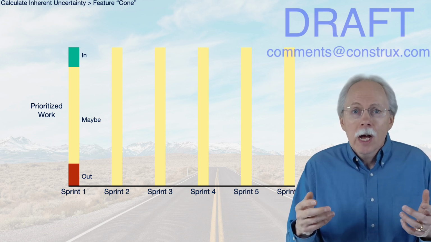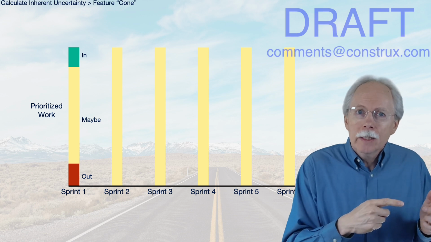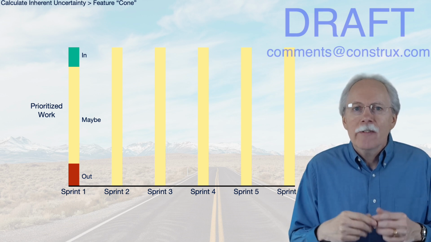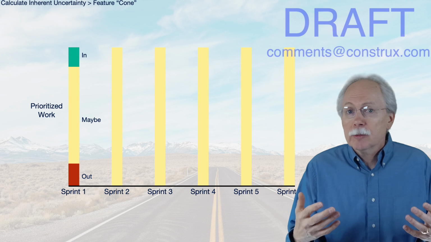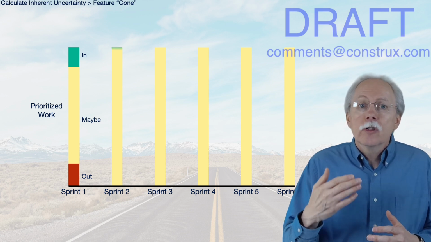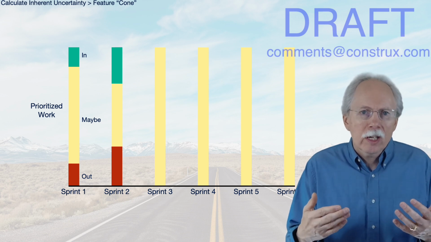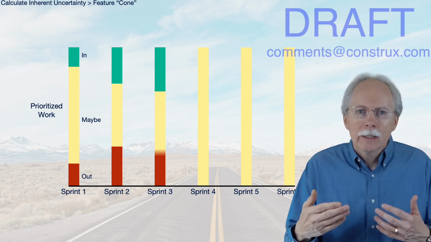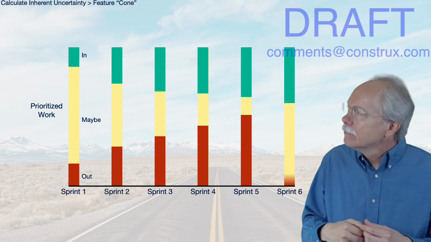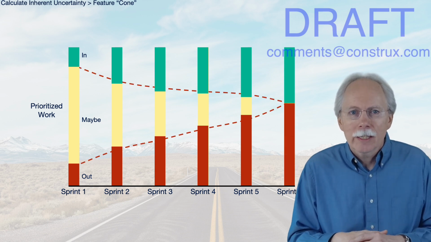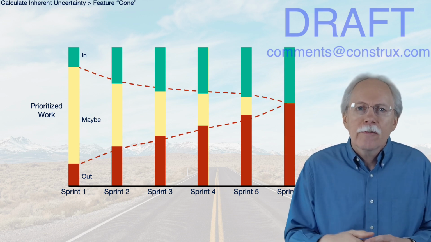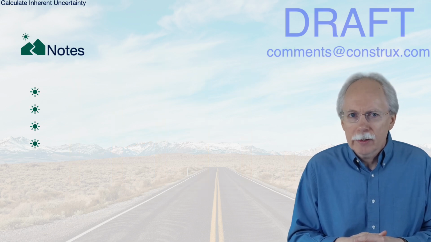On sprint 2, I now know how well sprint 1 went, so I'll revise my estimate of how much of the backlog will be available after sprint 6. More is going to be in, but more is also likely to be out. And this process repeats itself as I go through the entire project. And lo and behold, what do I have again? The cone of uncertainty. I think there are 4 notes you can walk away from this lesson.